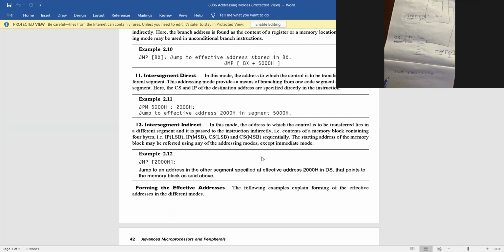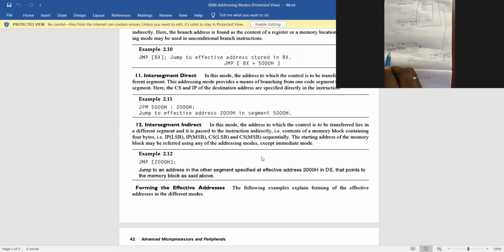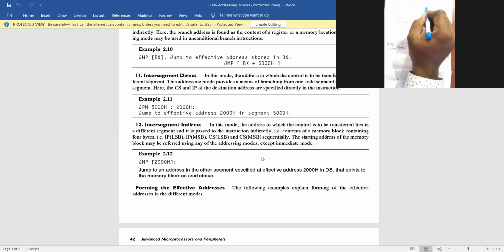Yes, sir. Sir, can you say it once more? It means I want to jump from this location to that location. So the location is 5000 colon 2000. So I am writing over here JMP 5000 colon 2000.